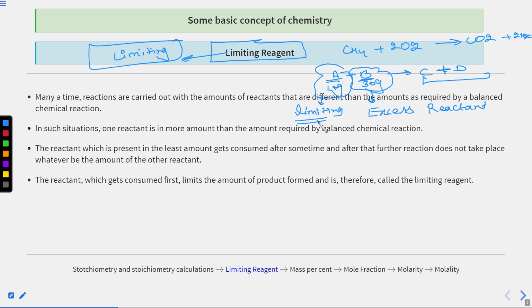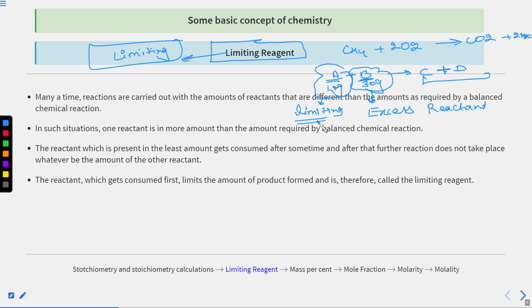If A is available more than 10 gram, then definitely product will be formed because B is available, right? But because A is finished up, due to the absence of A, B can't react with itself because no A reactant is available, so it will not form any product.